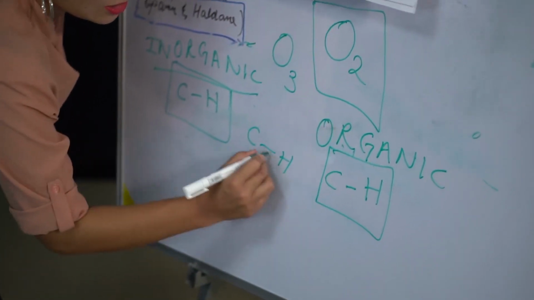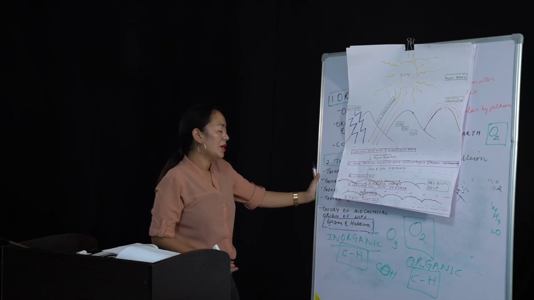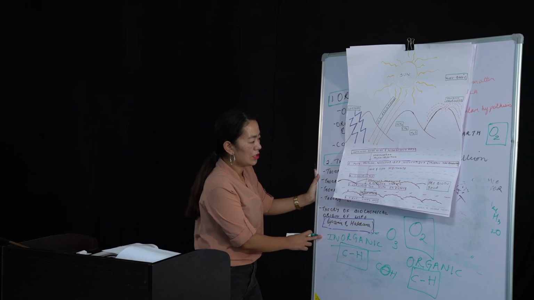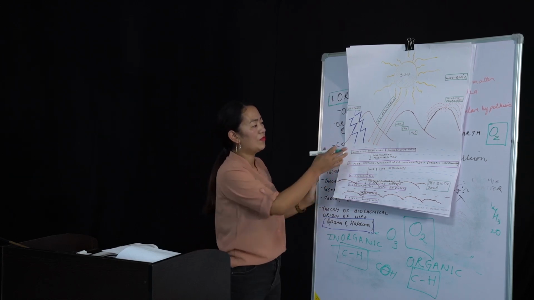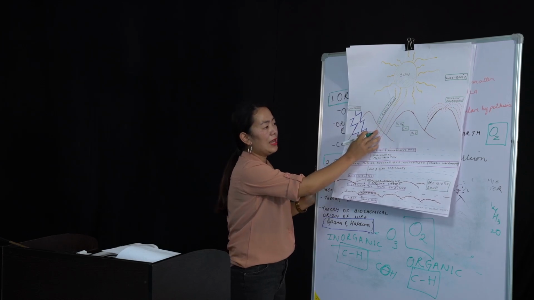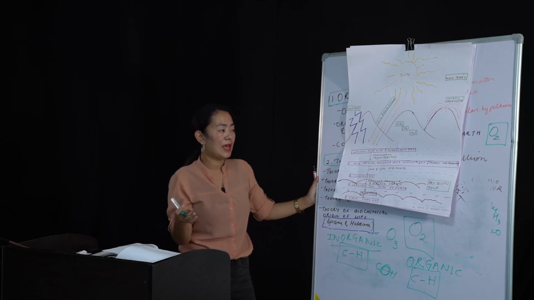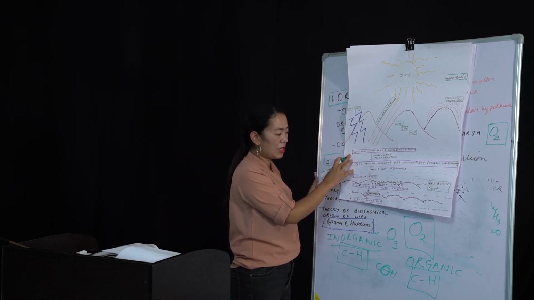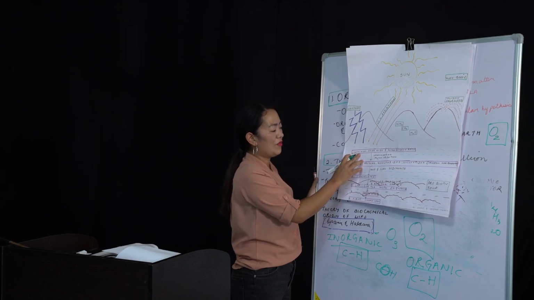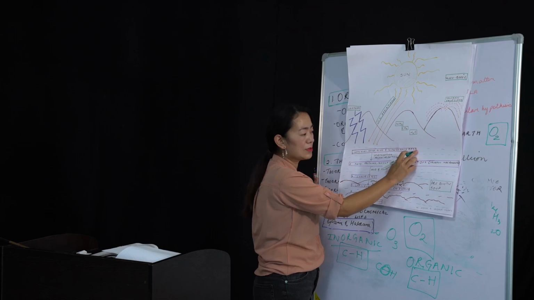C with this H, this is called a bond in chemistry. So what happened was that these inorganic compounds combined together due to the presence of lightning, UV radiations, and the various elements along with superheated steam and temperature to form the organic compounds. Okay, the organic compounds were the fatty acids, amino acids, and nitrogenous bases.